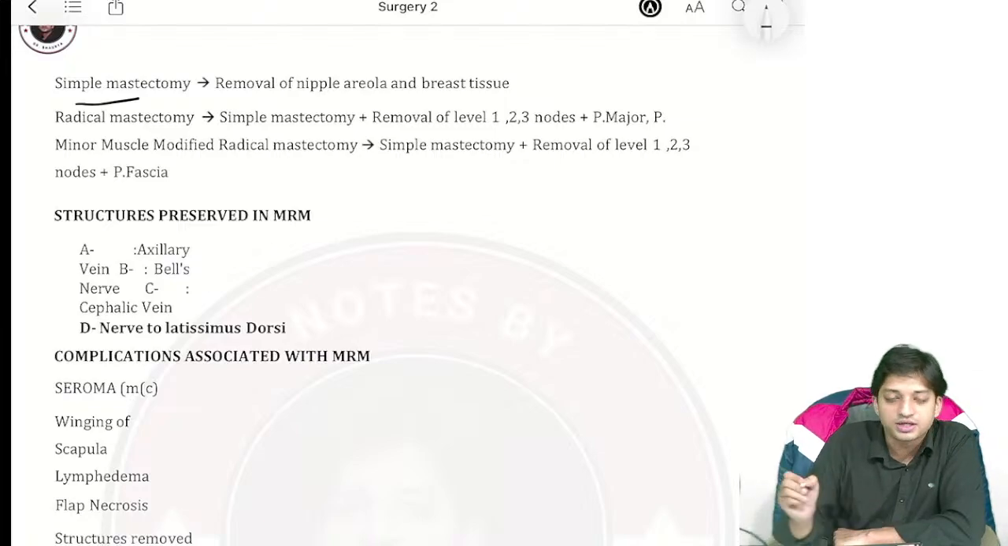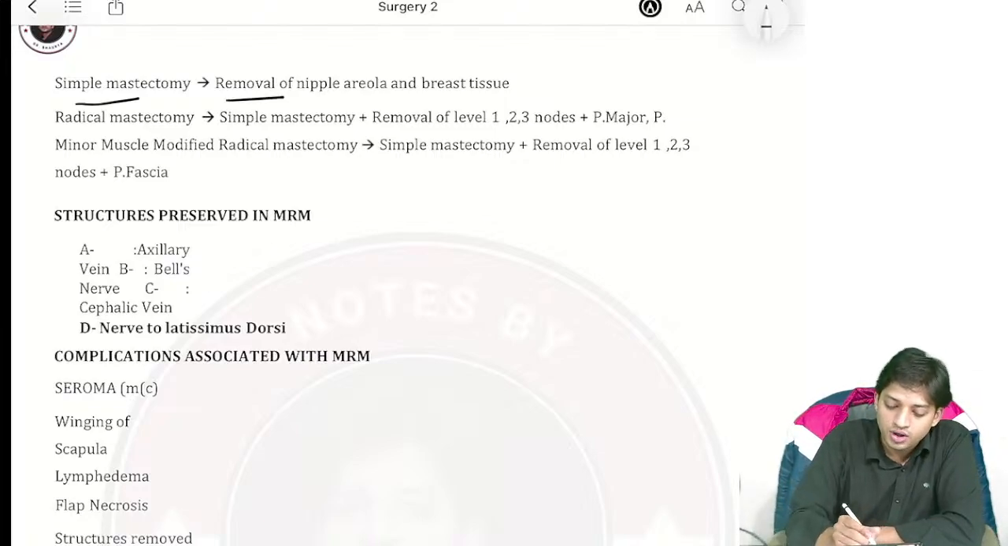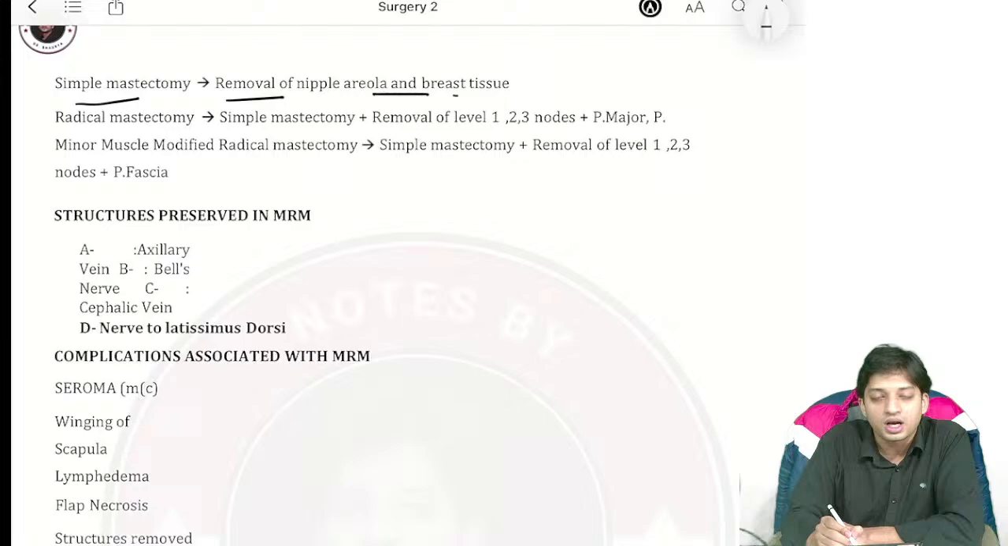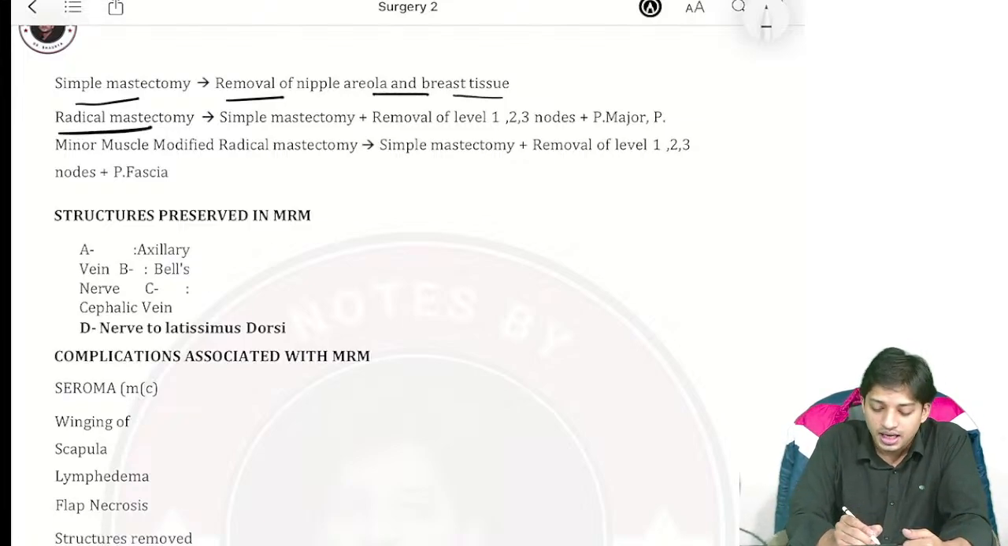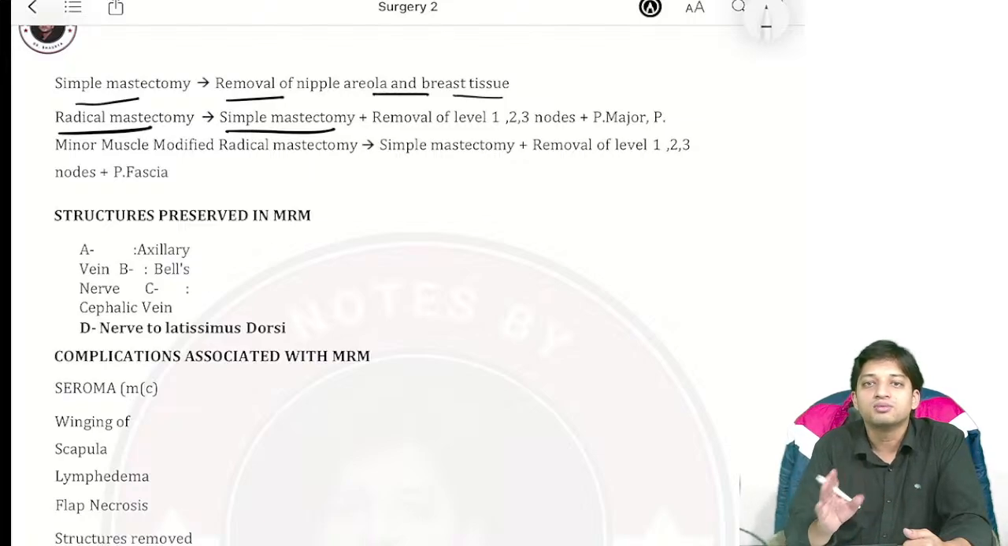In simple mastectomy, what are we going to do? We are going to remove the nipple, the areola, and the breast tissue. Only breast is removed. In radical mastectomy, along with simple mastectomy, you are removing lymph nodes.